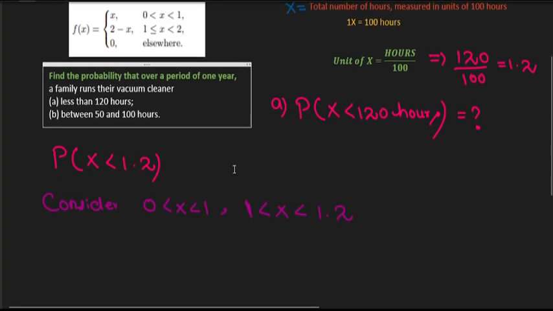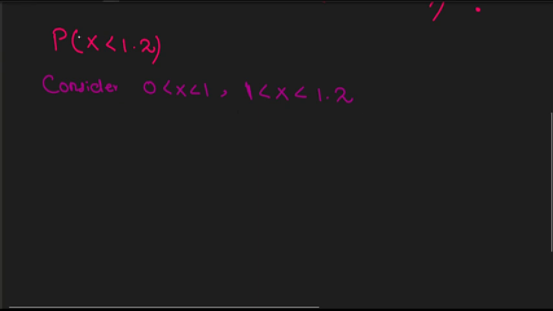First we consider the first interval, 0 less than X less than 1.